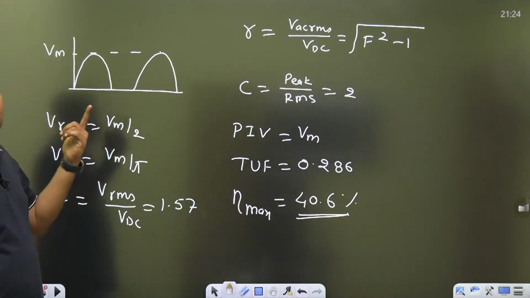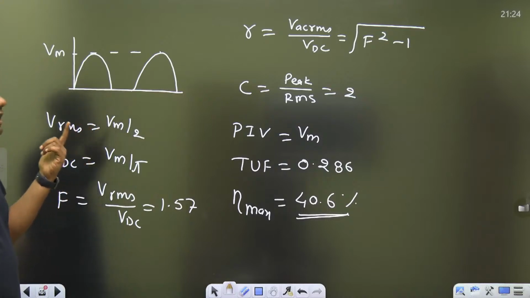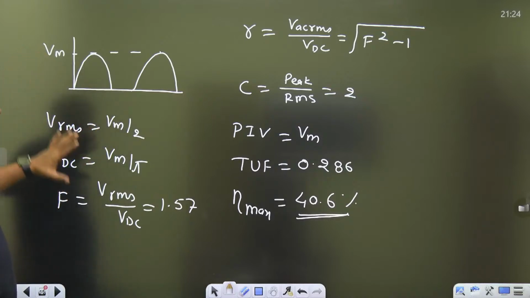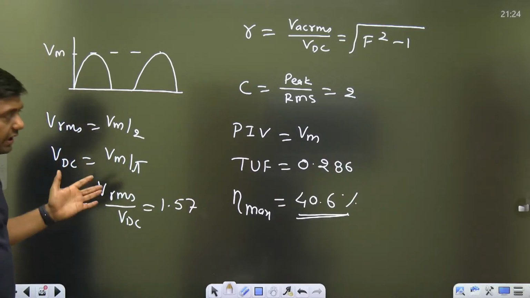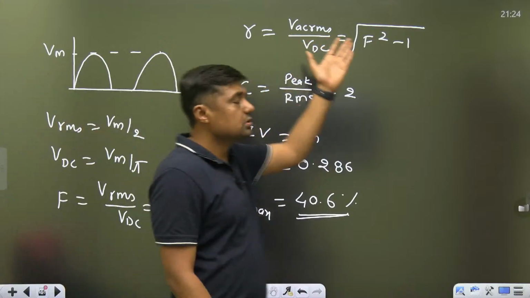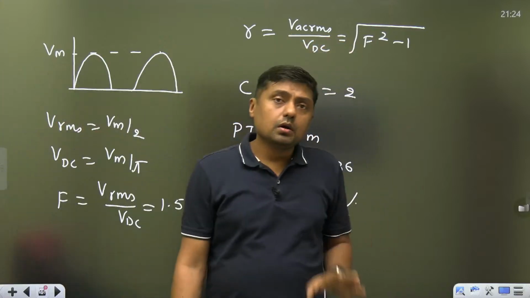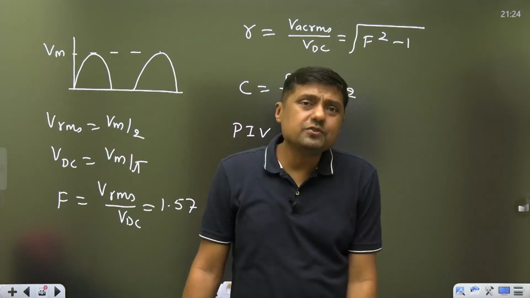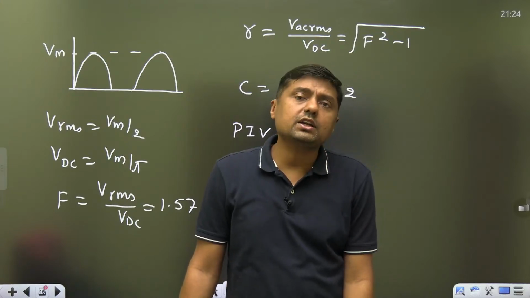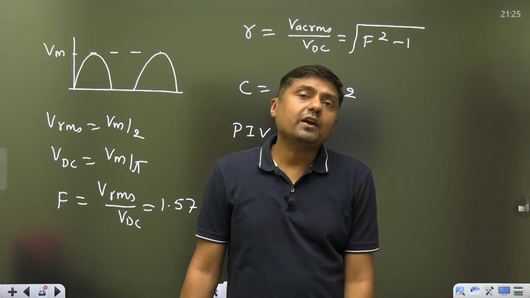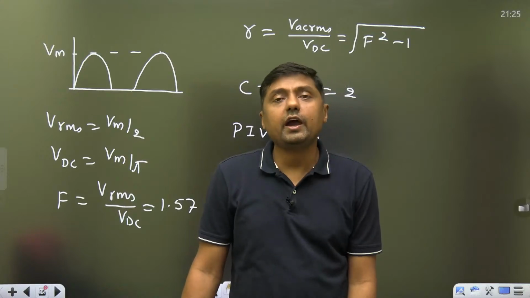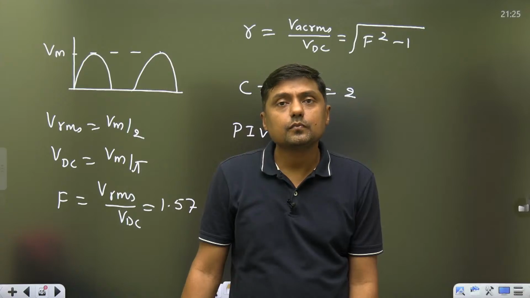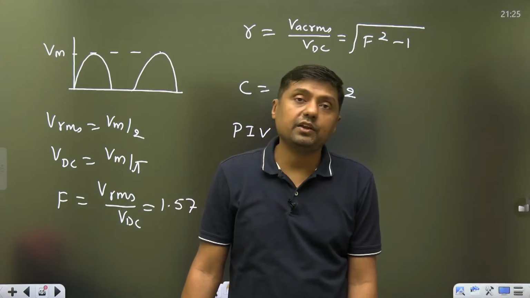Ripple factor, what is the value of the ripple factor, guys? You are not giving the answer. So these all are the parameters for half wave rectifier. These are the values. Now because efficiency is very low, form factor is very high, ripple factor is very high, crest factor is very high, that's why we have to use full wave rectifier, bridge rectifier.